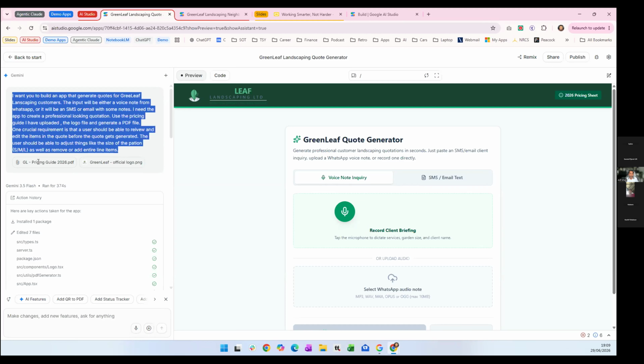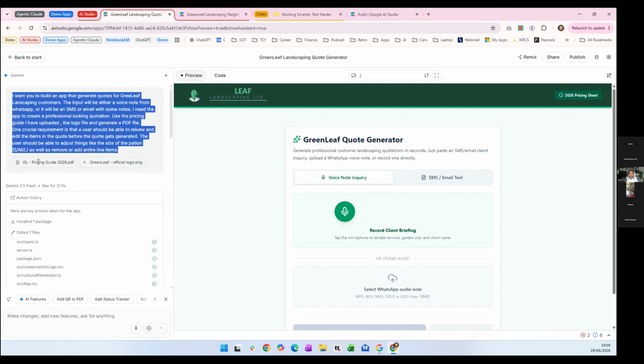One was the pricing guide, which is the same pricing guide we used last time, let me see if I've got that, I can bring it up. And then the second thing was the logo that we used from last time as well, which, if you remember, we used AI to generate. So this was all I did. There was no coding. I hit go. And then I did this, I hit run.